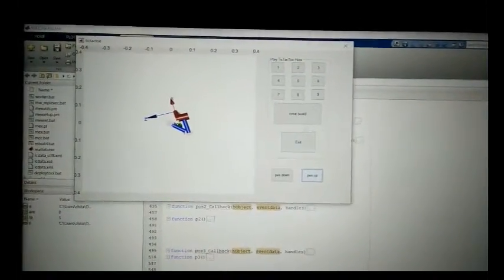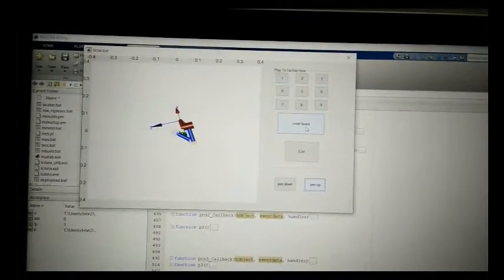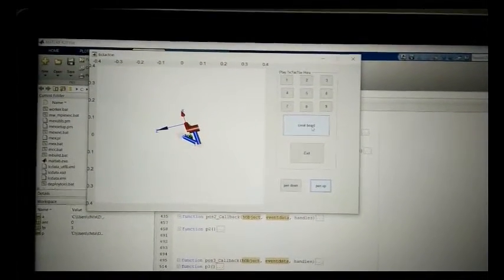Now there is a create board button which will create a grid on the paper.